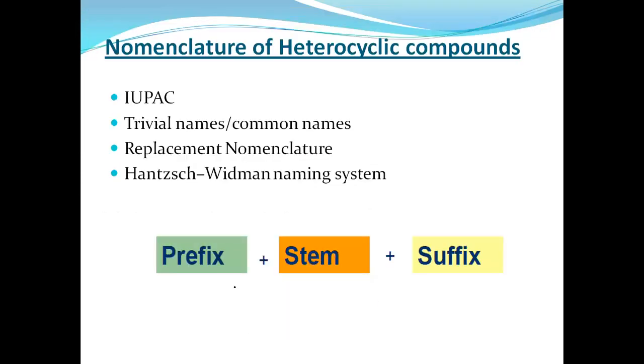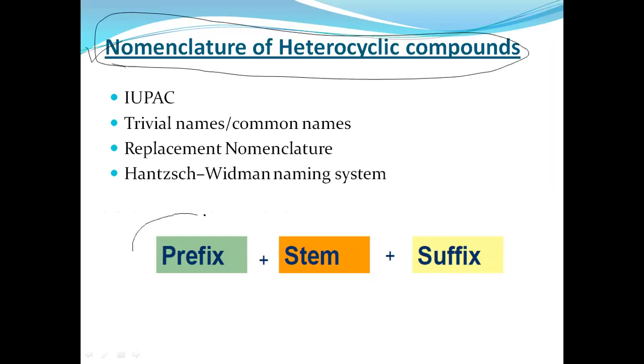Now we move on to the nomenclature of heterocyclic compounds. Any kind of nomenclature requires prefixes of all items and stem and suffix of the priority groups.